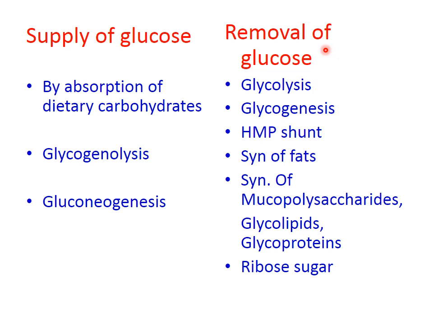Now removal: how is sugar removed from the blood? By glycolysis, that is breakdown of glucose. Glycogenesis, where glucose is converted into glycogen. The HMP shunt, where pentose sugars are synthesized. Synthesis of fats, that is lipogenesis. Synthesis of mucopolysaccharides, which contain carbohydrates and also proteins. Glycolipids, where sugar is there. Glycoproteins, where sugar is there, and formation of ribose sugar. All these processes utilize glucose.